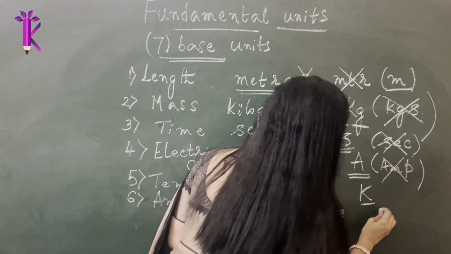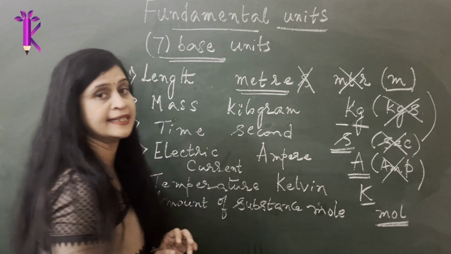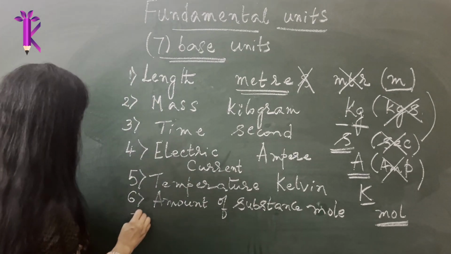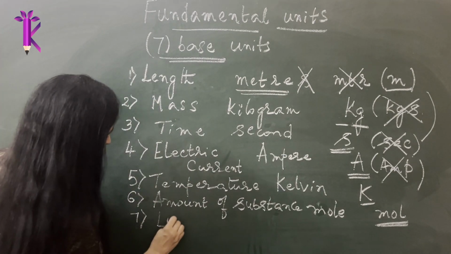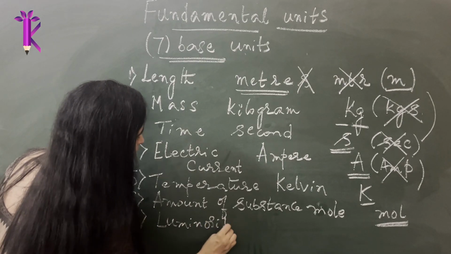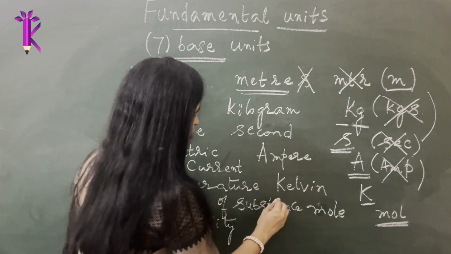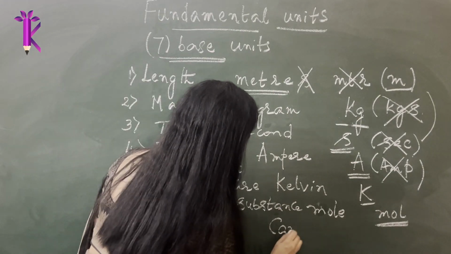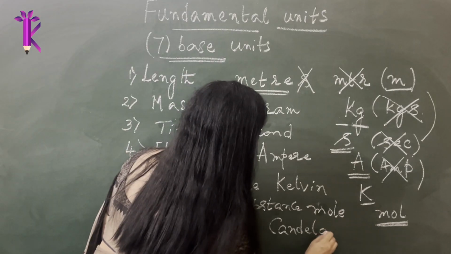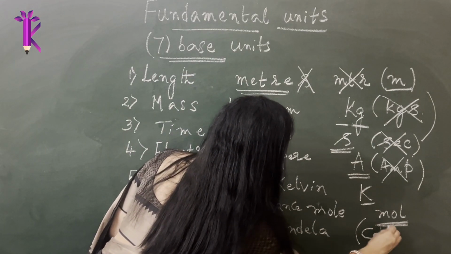In short, this is written as MOL. This is the short form of writing the unit. The seventh one is luminosity, or the intensity of light, which is also a basic or fundamental physical unit, and it is measured in candela. In short, it can be written as capital C, small d.